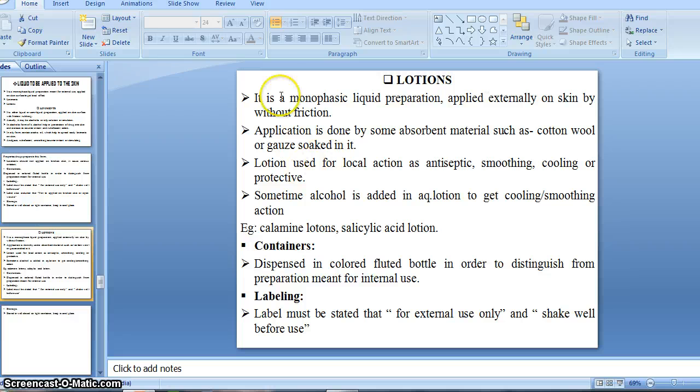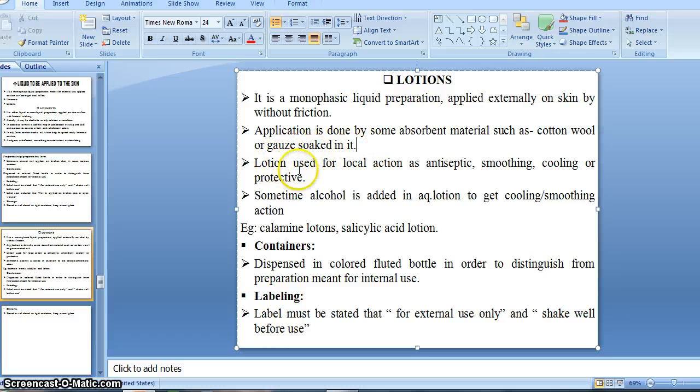Actually, the application of lotion is done with the help of some absorbent material, like cotton wool or cotton gauze. This cotton wool is directly soaked with the lotion, and then it is applied on the skin surface without friction. So this is the applying process or meaning of our lotion, and it is applied externally, as we know.